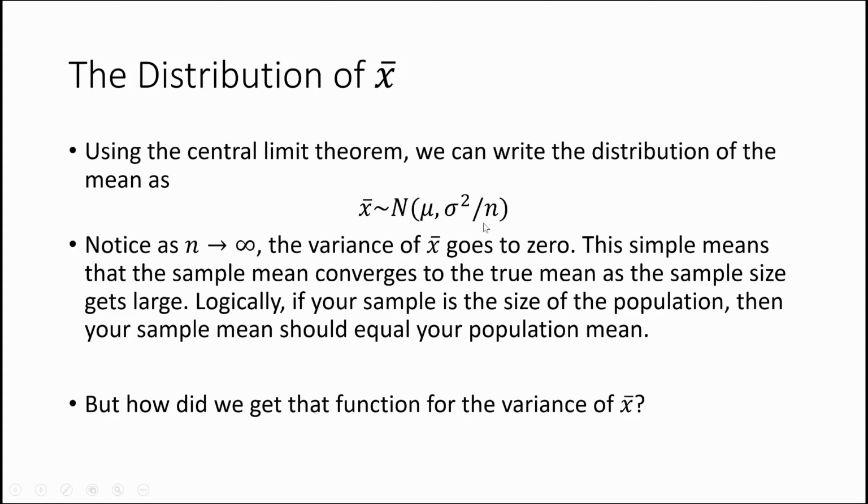So now moving forward, we're going to apply all the same rules that we had in the previous section when it comes to confidence intervals and probability testing, except now we're going to be using this as our variance term. More appropriately, we're going to be using the square root of this as our standard deviation. You'll notice there'll be a slight change in vocabulary. Whenever we talk about the standard error, we're really talking about the standard deviation of x bar. And whenever we talk about the standard deviation, we're really talking about the standard deviation of just x.